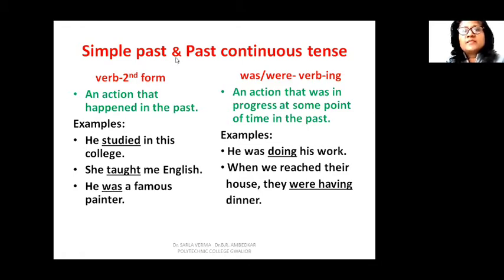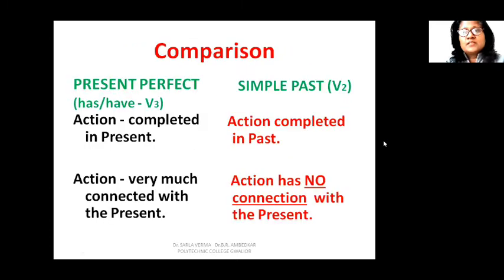So simple past means the action simply happened in the past, and past continuous tense means the action was in progress at some point of time but in the past. So this is simple past and past continuous tense.